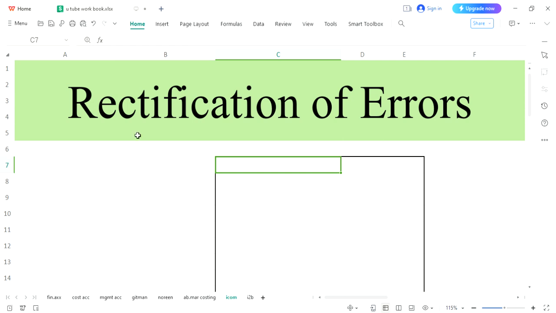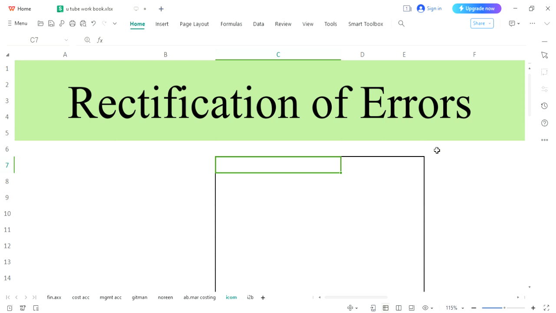This is rectification of errors. No matter which class you are in, it is related to concept. It can be used in BBA, BCom, ICOM or whatever accounting and finance subject or class you are in. This chapter is very important. That means if you are related with accounting, no matter whatever your class is, you will have to understand this chapter for better progress.